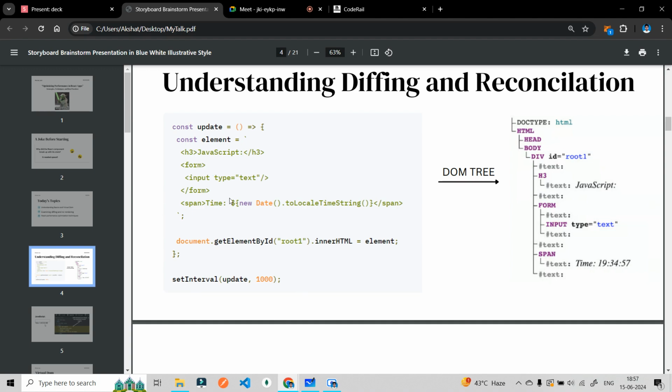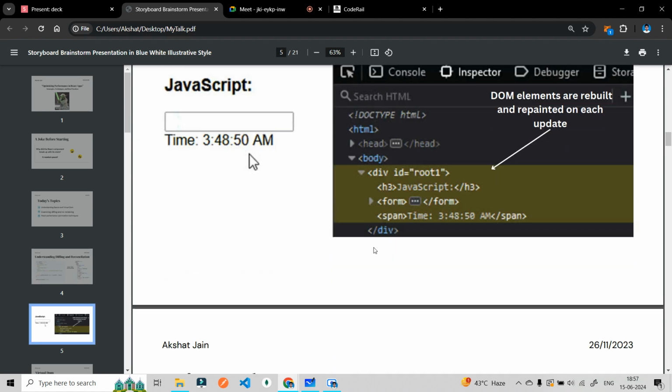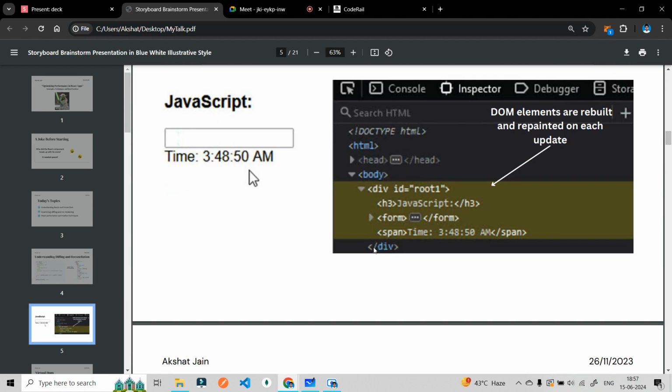What we're doing here is manipulating this particular DOM. This is our actual DOM tree, and this is how it looks. This is JavaScript, and we are manipulating the DOM with the help of this syntax. Then I told them this is how it looks in the console when you go to the elements.